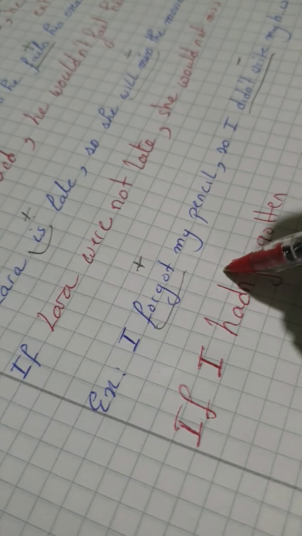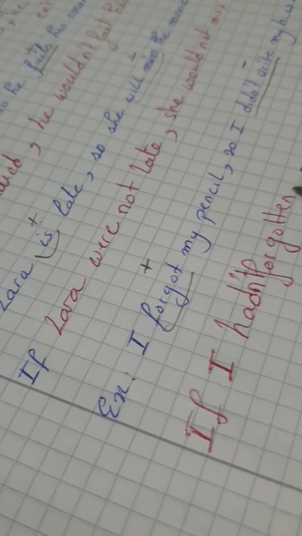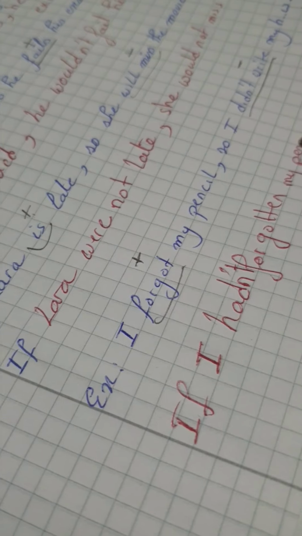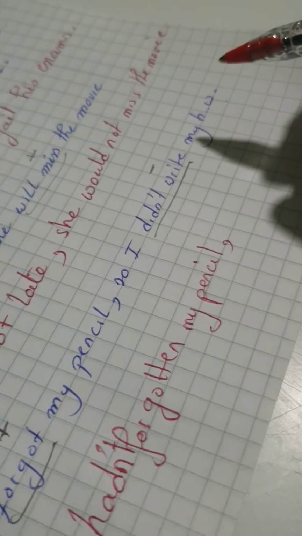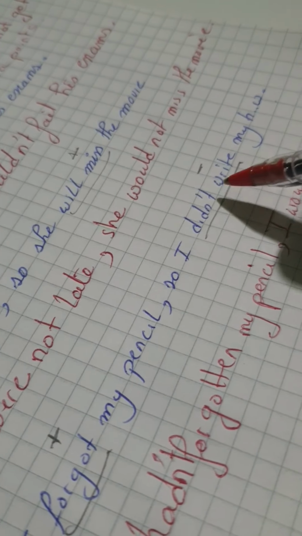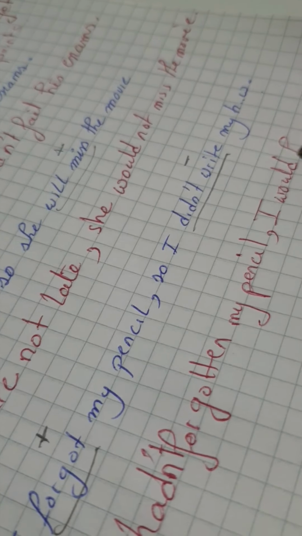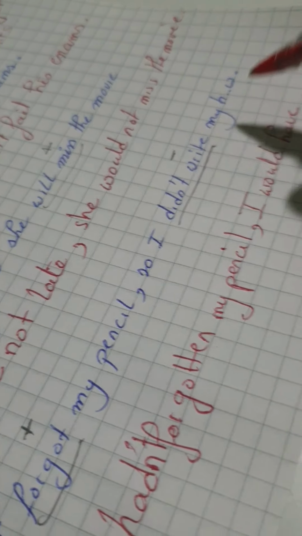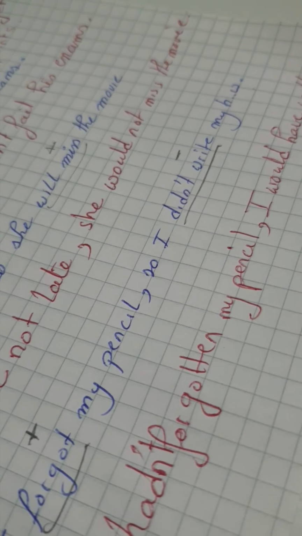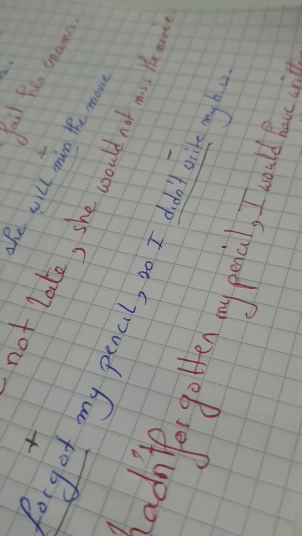We have to add not. If I hadn't forgotten my pencil, comma, what would have happened? I would. Remember, here's negative, we drop the not. I would have wrote, written. I would have written my homework.